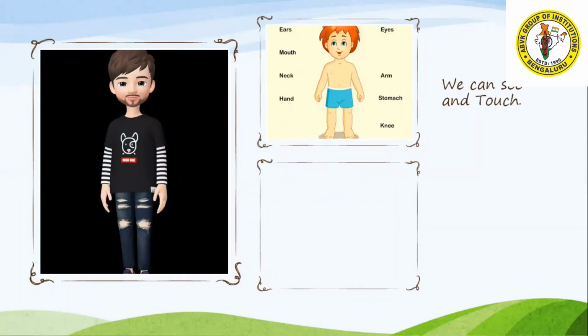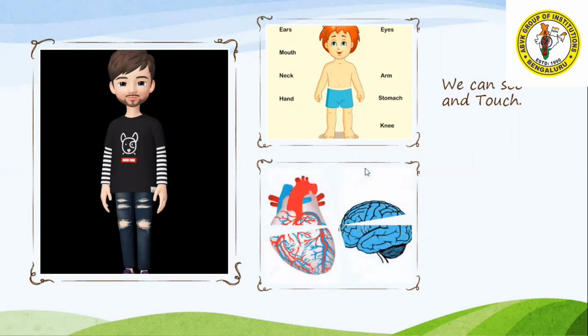Yes or no? Inside our body, some parts are there which we can see and we can touch. See here, can you touch your head, can you touch your brain? No, we cannot touch them. We can't see them also. So these are the parts which cannot be seen and cannot be touched, but they are inside our body. Similar is the case of a computer.